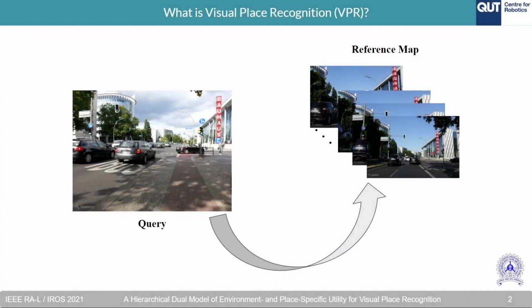So what is visual place recognition? In a very simple sense, visual place recognition is the process of identifying the location of a query image using a reference map of images with known locations. This query image can be captured at a different time, date, or from a different viewpoint.